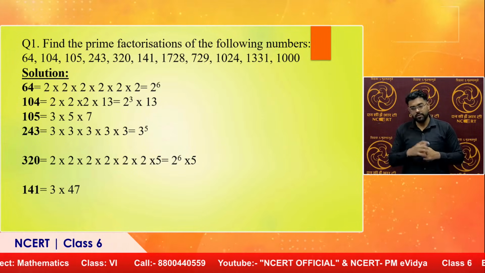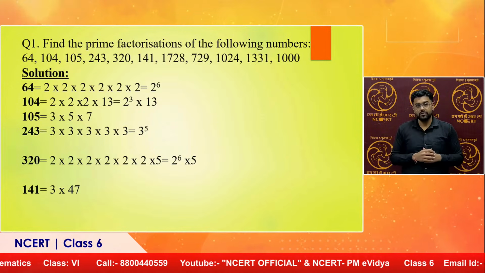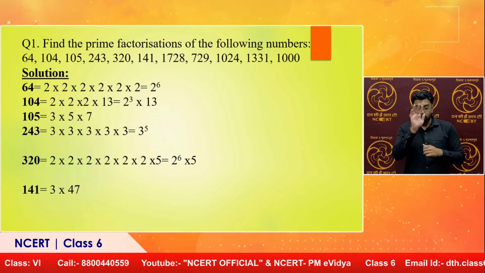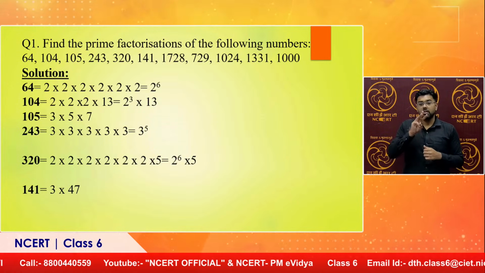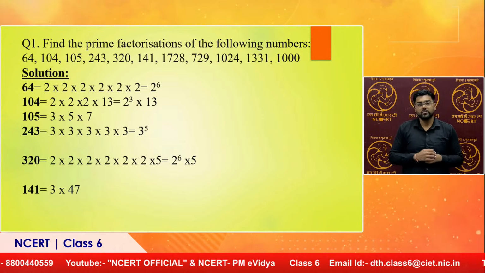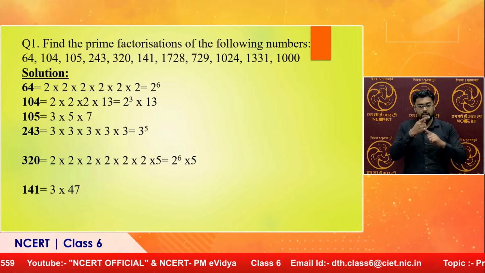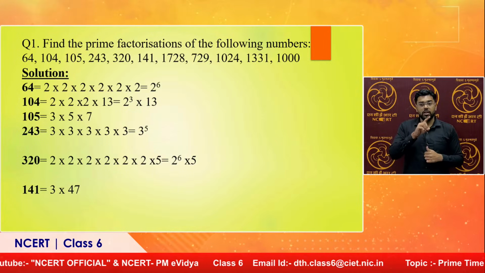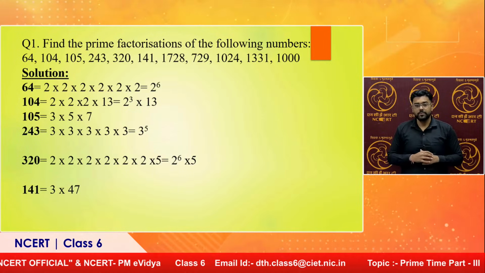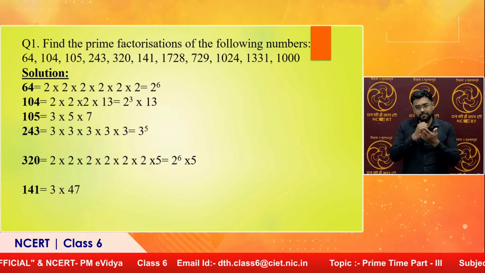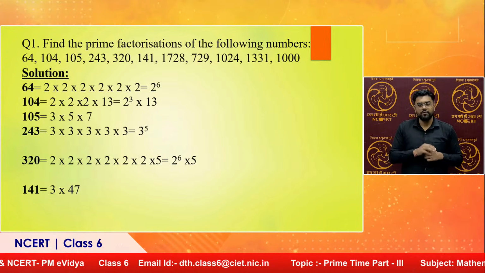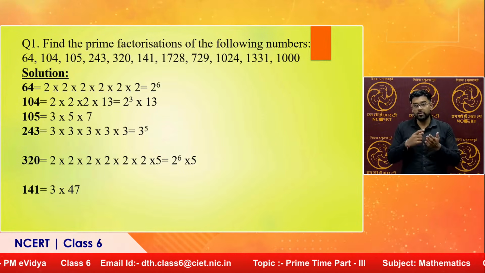243 can be factorized as 3 five times, so 3 to the power 5. What about 320? I can write this as 2 to the power 6 into 5. What about 141? These are a little challenging. You have to try out. We have 3 into 47. We get only 2 factors here.